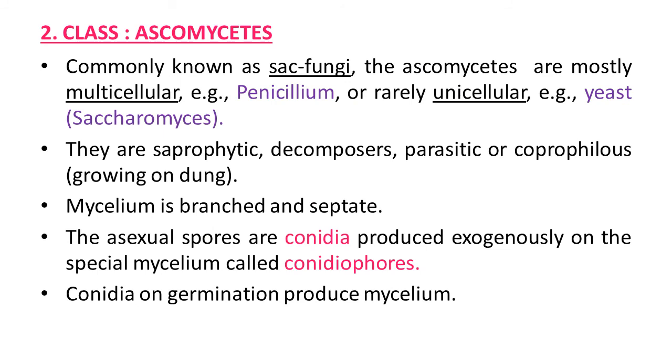Second class, Ascomycetes. It is commonly known as sac fungi. Sac-like structure, egg-like structure is observed, that's why it is known this way. They are mostly multicellular. The example is Penicillium, but rarely it is unicellular also, like yeast. It is also known as Saccharomyces.